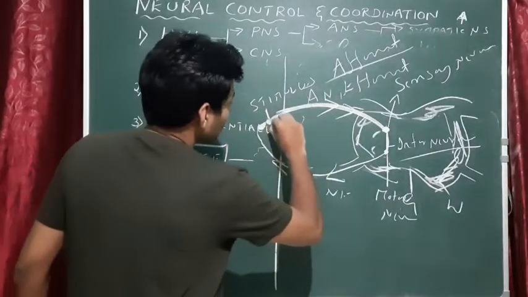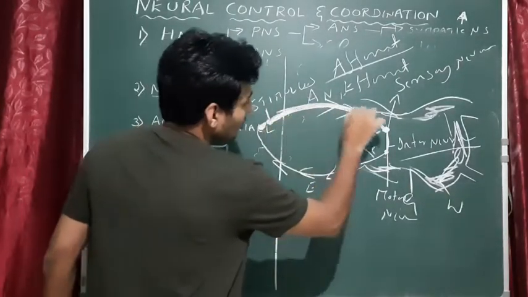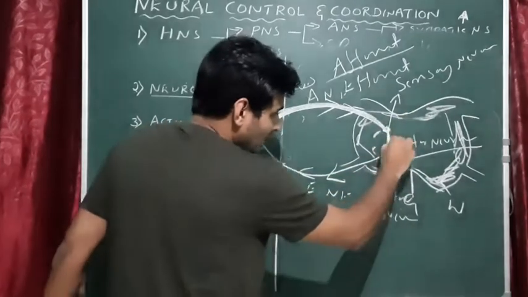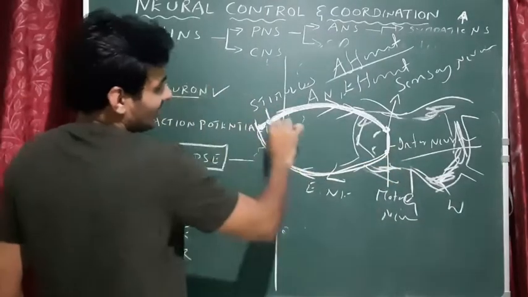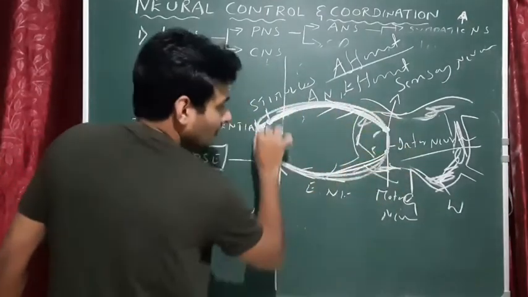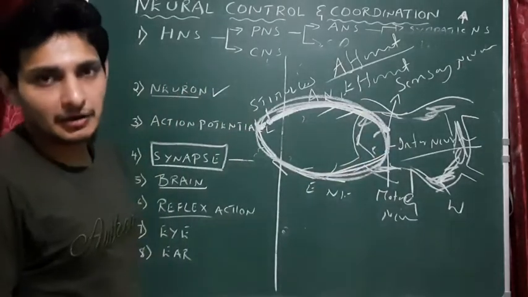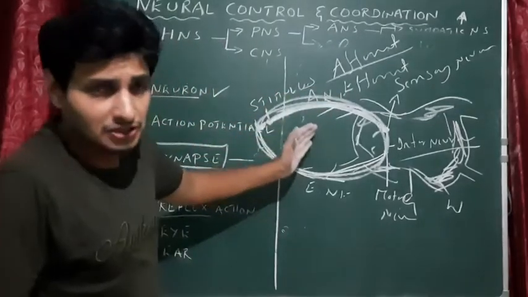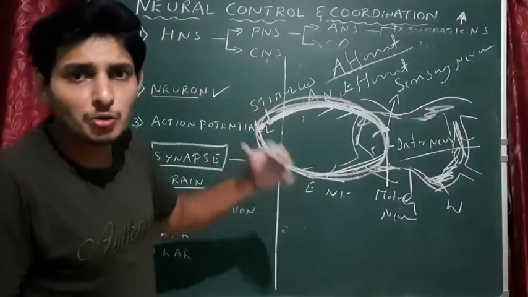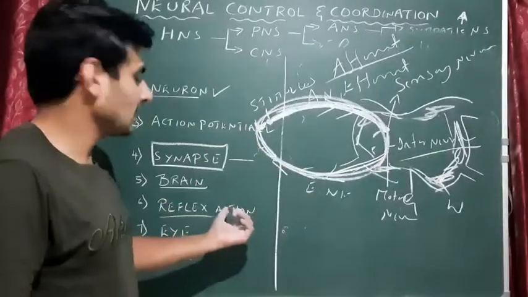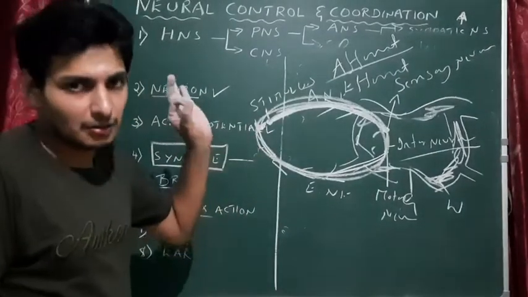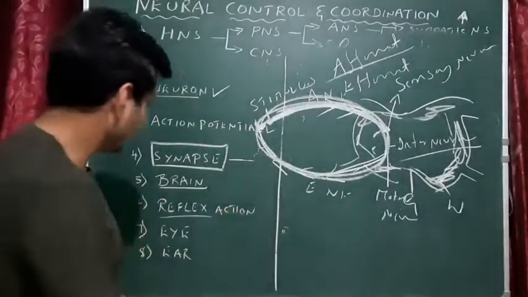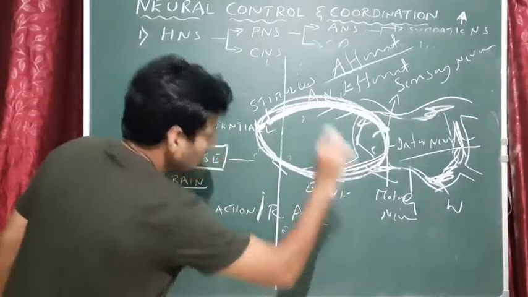See this? What is the path? From the site of stimulus to the CNS, that could be the brain or the spinal cord, then like this. This is called the reflex arc. It is the path followed by a reflex action. The path followed by a reflex action is called the reflex arc. I didn't write it here, reflex arc. So that's all about reflex.